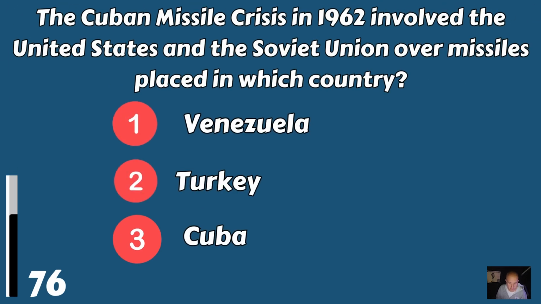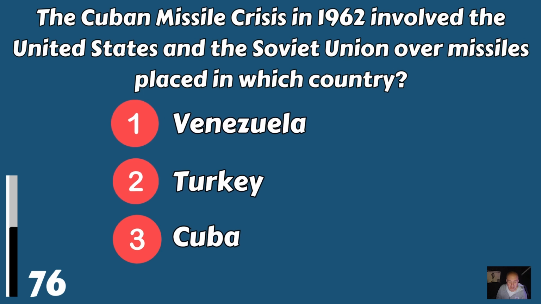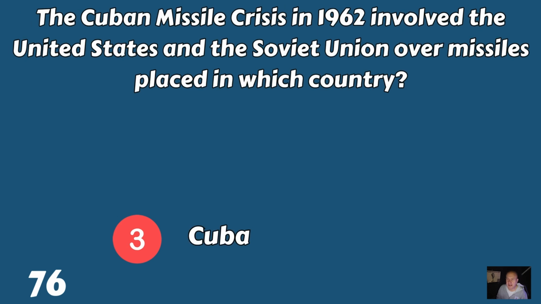The Cuban Missile Crisis in 1962 involved the United States and the Soviet Union over missiles placed in which country? Venezuela, Turkey, or was it Cuba? It was Cuba.